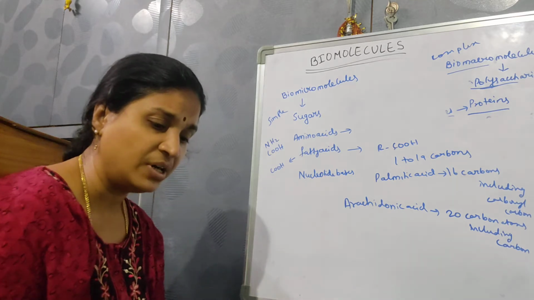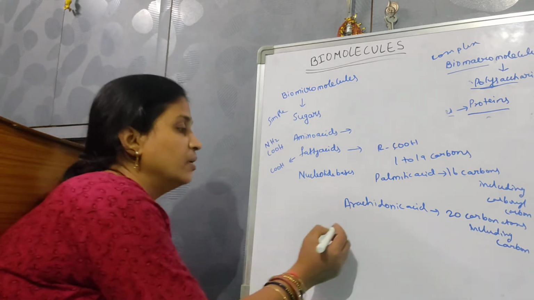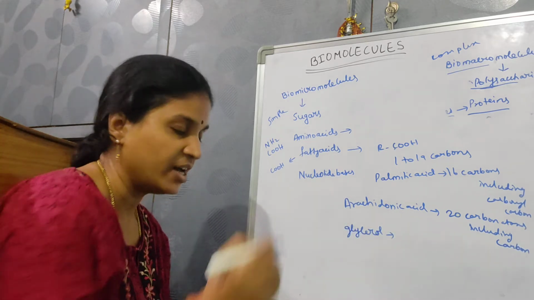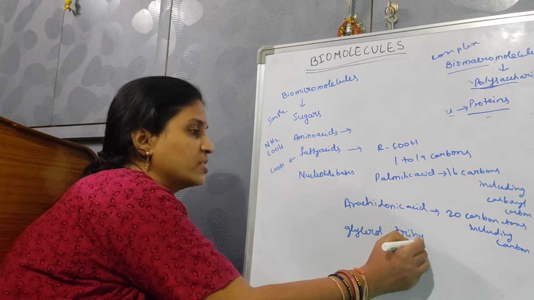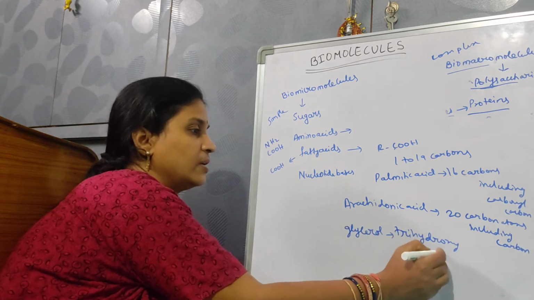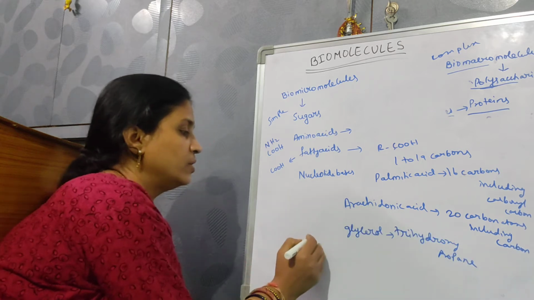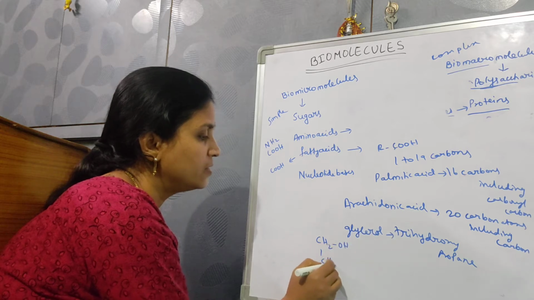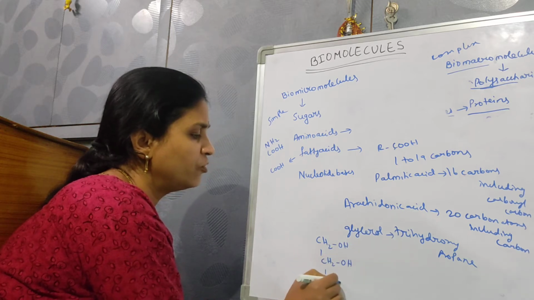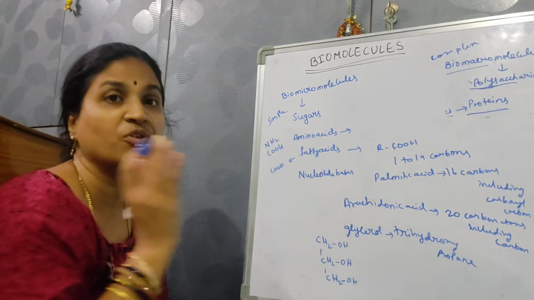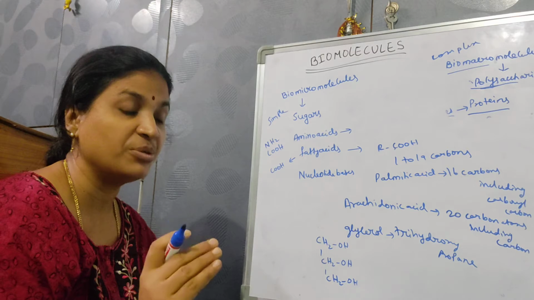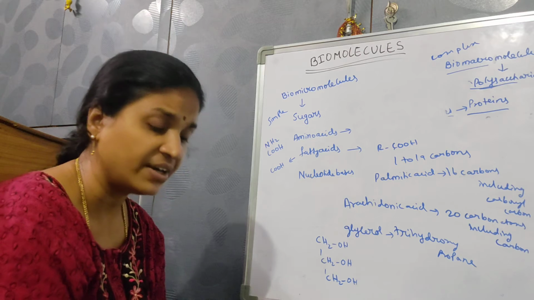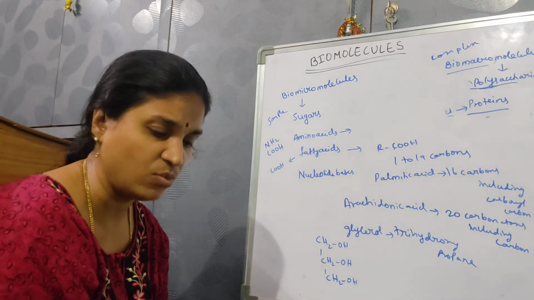Then if you take another example, glycerol. Glycerol is nothing but trihydroxypropane. It is just like this. This is glycerol. So fatty acid and glycerol are the simple forms of fats. The lipids are the complex molecules of fatty acids. Fatty acids and these lipids are mainly water insoluble.